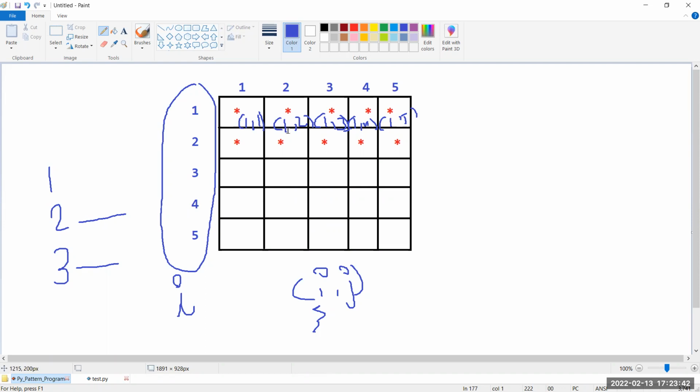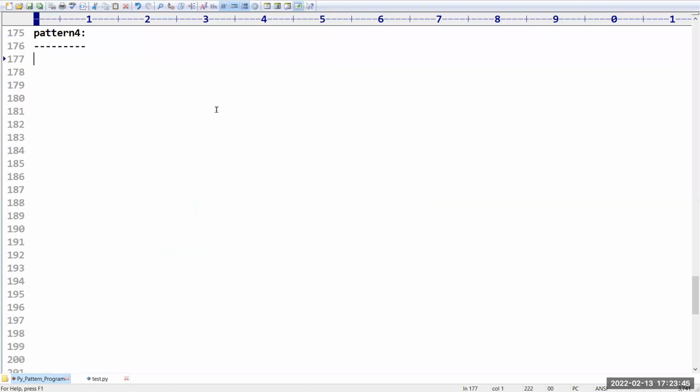Now, what is the fourth pattern? I want to print. Compulsory Python knowledge is required if you want to attend these sessions. Print means it will print the information on the screen. Now I want to print like this: 0 0 0 0, then 2 2 2 2, then 4 4 4 4, then 6 6 6, and then 8 8 8.